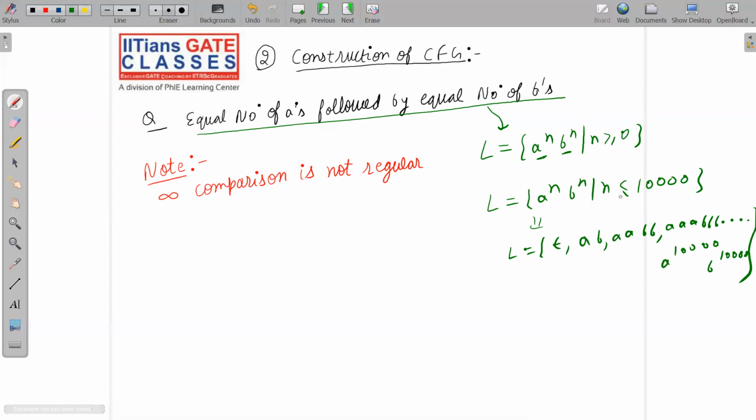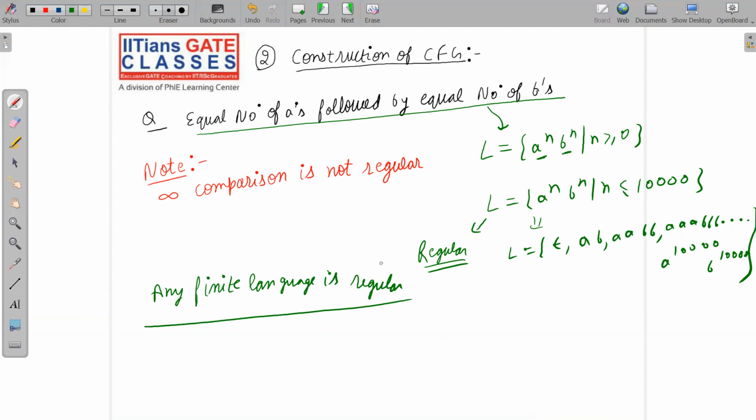So this is obviously regular, and you have to remember one important fact: any finite language is regular. You can take any finite language, whatever language you can take, any finite language is regular. You have to remember this fact.